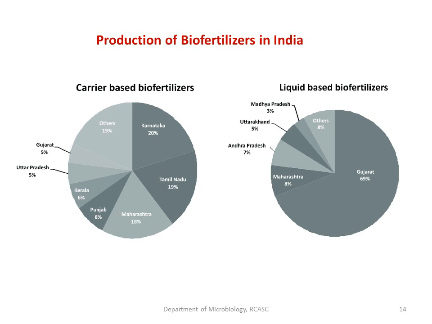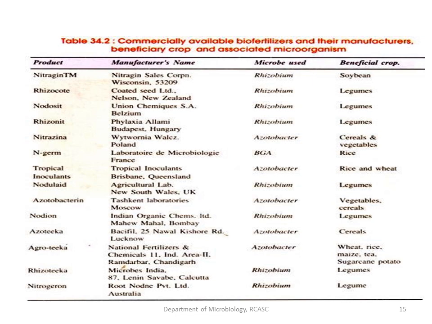In Karnataka, the production of liquid biofertilizer is comparatively less. Still, we are following carrier based biofertilizer according to this particular statistics. And these are some of the commercially available biofertilizers and some of the manufacturers of the biofertilizers.